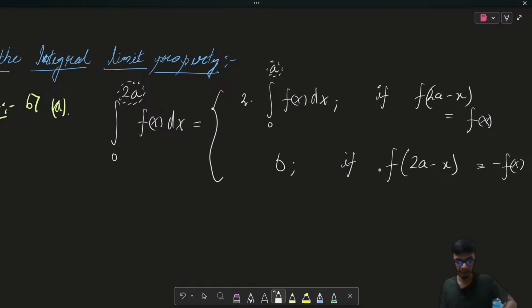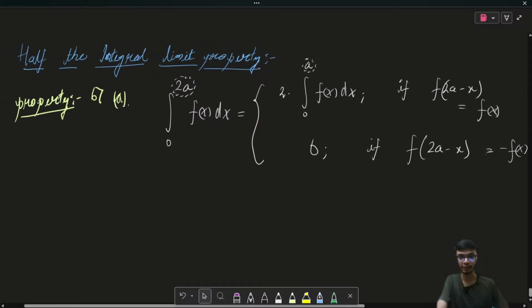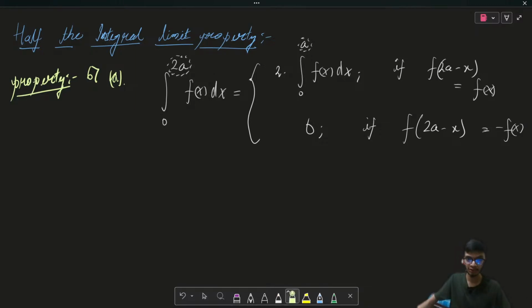Okay, now this particular property will actually help a lot in simplifying the questions of limits in definite integral questions. Let's see how we can quickly prove this particular result. So if I talk about the proof of this result,